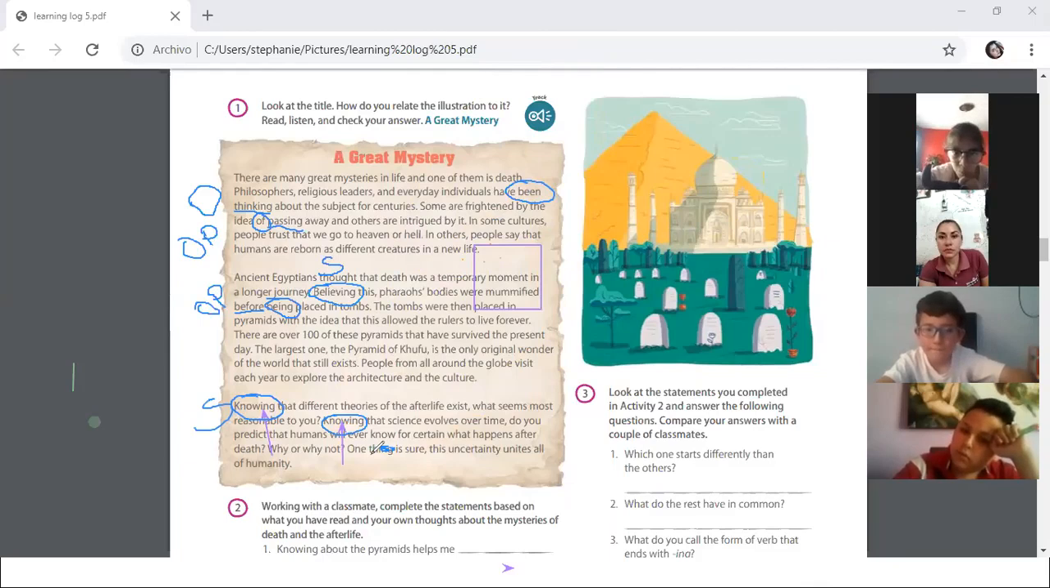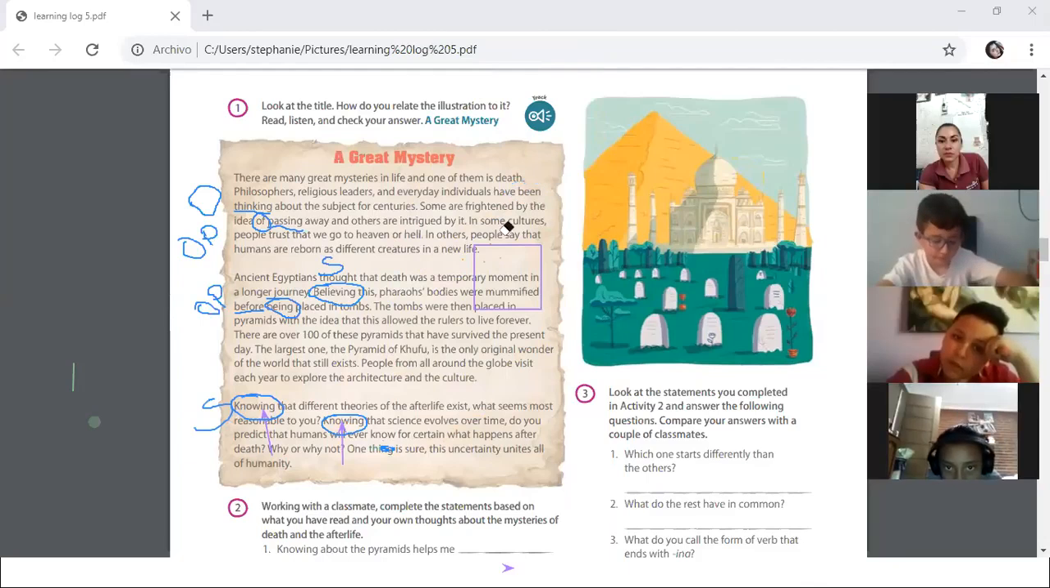Because if you eliminate ing, you have only th, and th is not a verb, right? Yes? Are you ready to continue with the next exercise? Yes. Okay, go to exercise number 2.